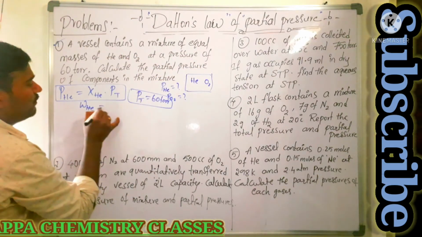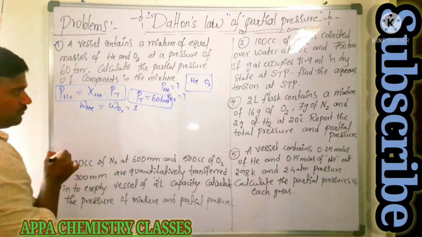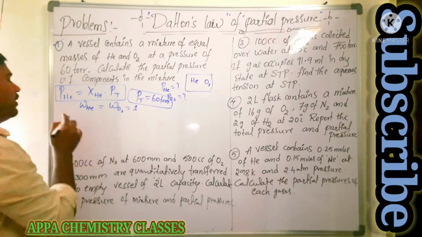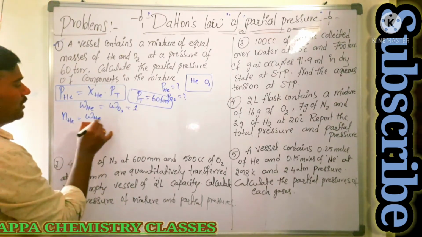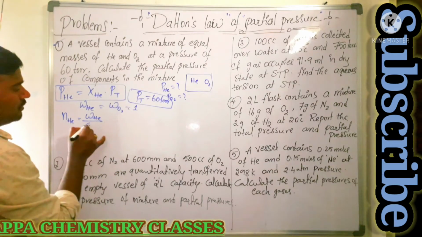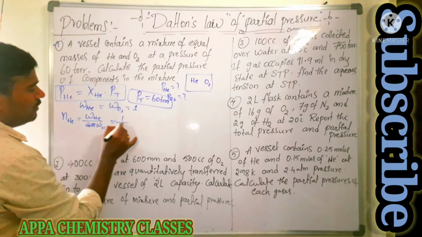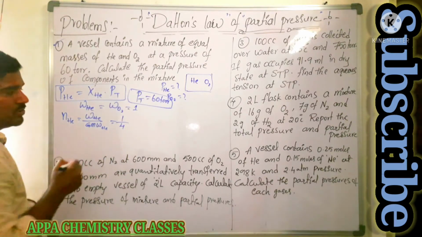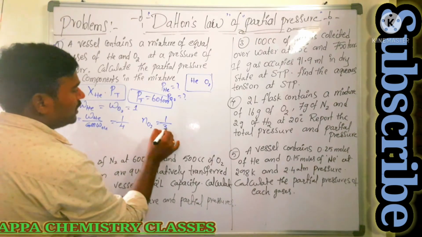Mass of helium, the weight of helium is equal to the weight of oxygen, must be equal to 1, meaning both are the same. The number of moles of helium will be the weight of helium by the gram molecular weight of helium. The gram molecular weight of helium gas is 4, so the number of moles of helium is 1 by 4. The number of moles of oxygen will be 1 by 32.